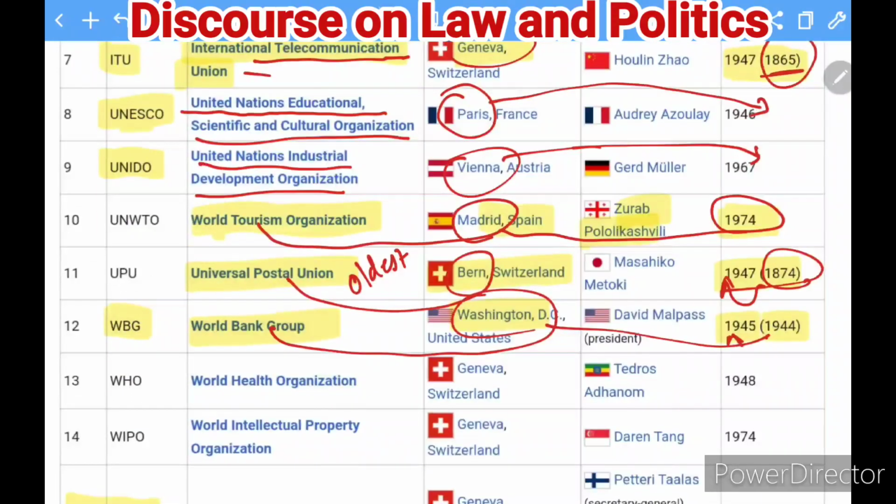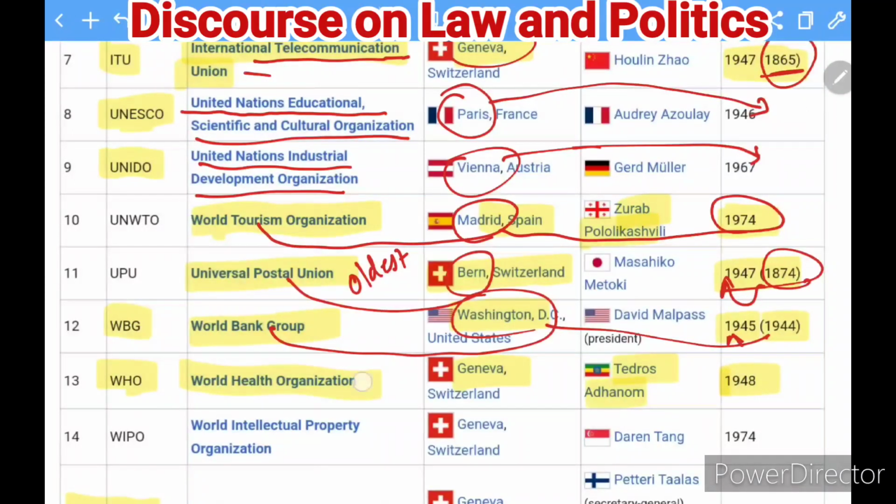The next is here the World Health Organization, WHO, which is very popular, which became very popular during the time of COVID. Okay, so it has its office in Geneva, and this man Tedros Adhanom is the head of this one. He is heading this, and it was established in 1948.